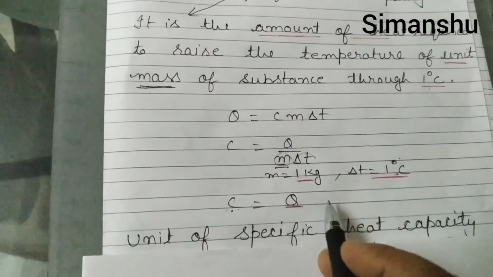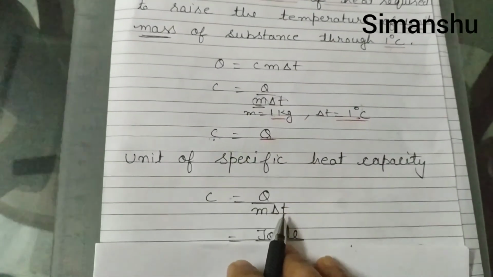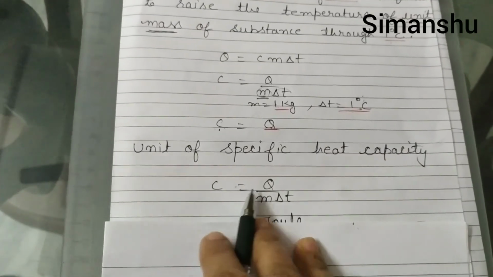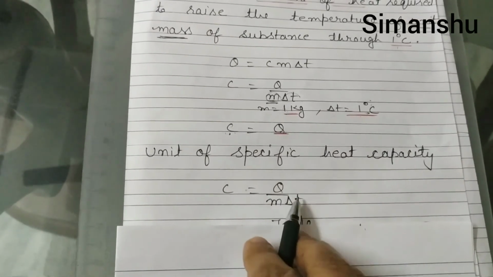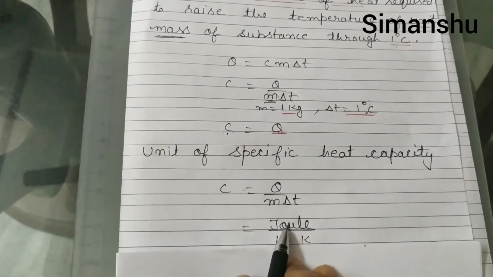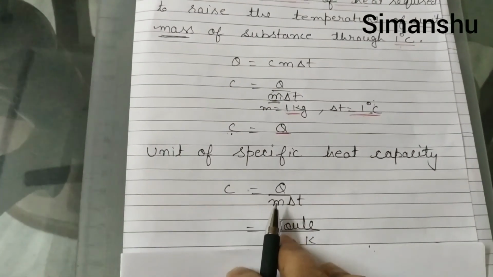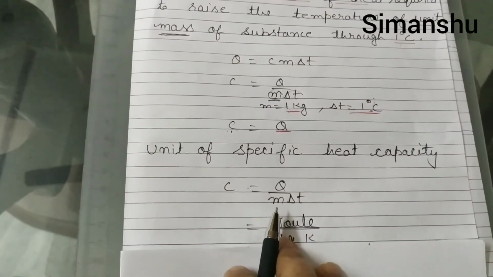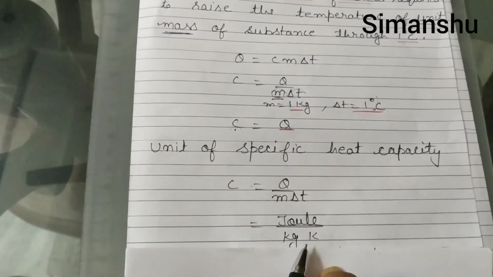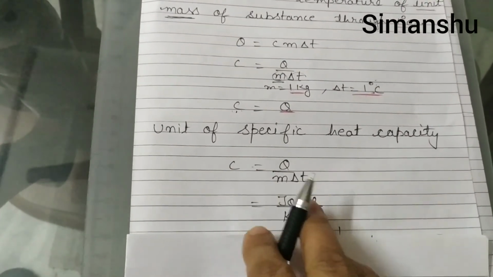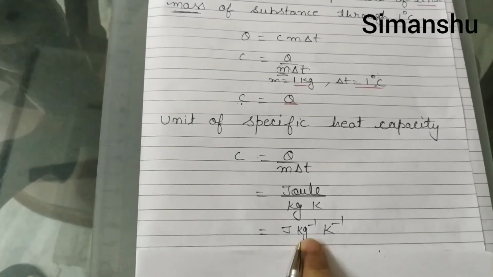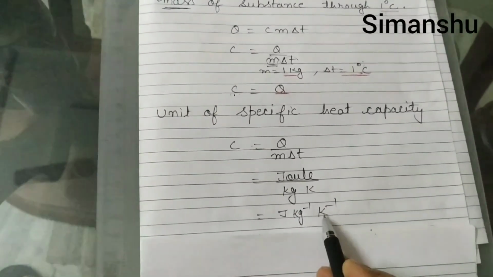Okay. Then let us talk about the unit of specific heat capacity. Again I had written the formula of specific heat capacity. Here we will write the unit of each physical quantity. What is the unit for Q? It is joule. Heat it is, so joule. And for mass, the SI unit is kg. For rise in temperature, Kelvin. So what is the unit of specific heat capacity? Joule per kg per Kelvin. J per kg per Kelvin, in this way you can write it.